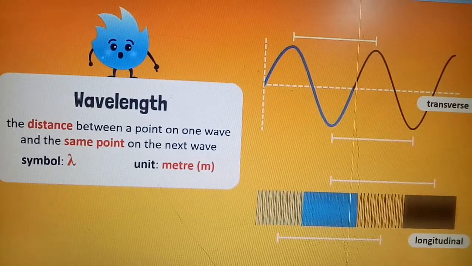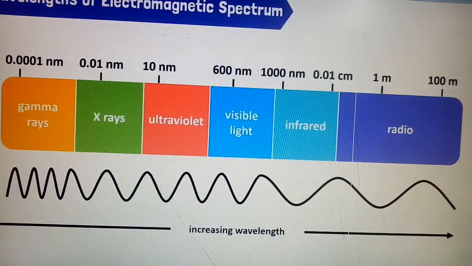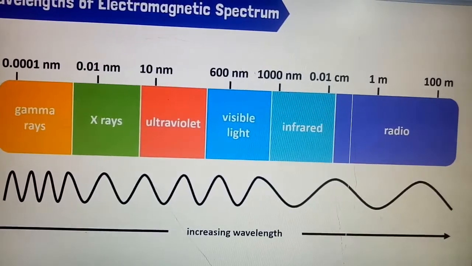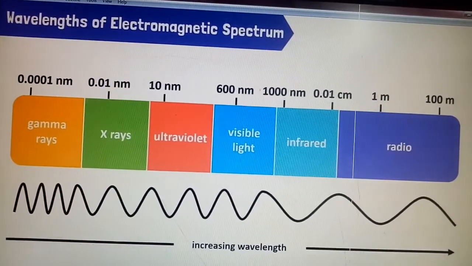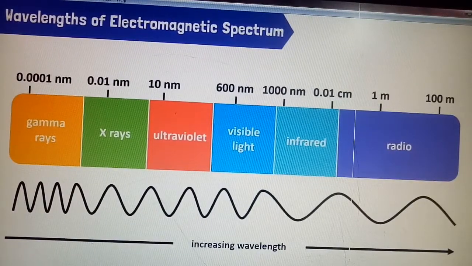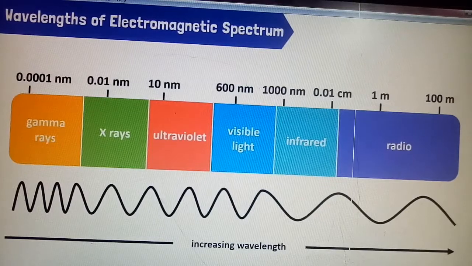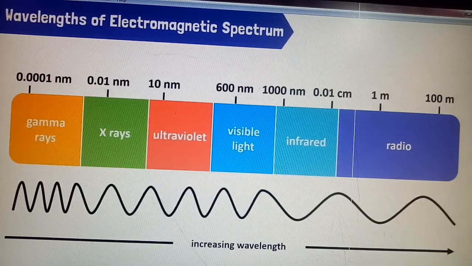So watch it carefully. So we have the number of waves. Look at that, these are the wavelengths of the electromagnetic spectrum. तो इलेक्ट्रोमैग्नेटिक स्पेक्ट्रम में ये सारी की सारी वेव्स आती हैं. स्टैटिक से आप देखो गामा रेज, एक्स रेज, अल्ट्रा वायलेट, विजिबल लाइट, infrared, radio waves, microwaves. So these are the waves making the electromagnetic spectrum. और हर एक वेव की वेवलेंथ अलग अलग होती है.